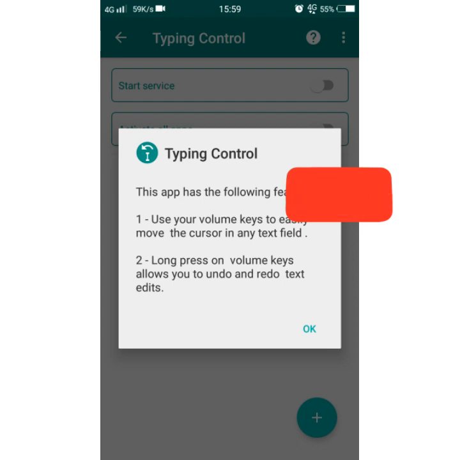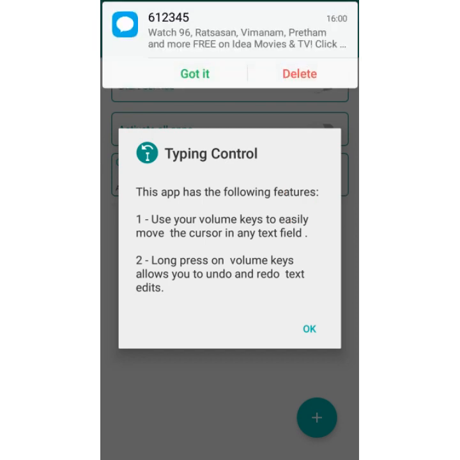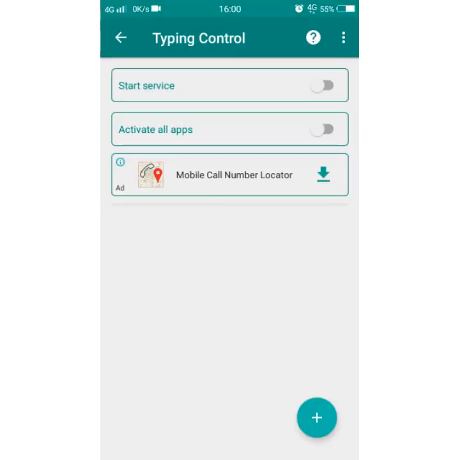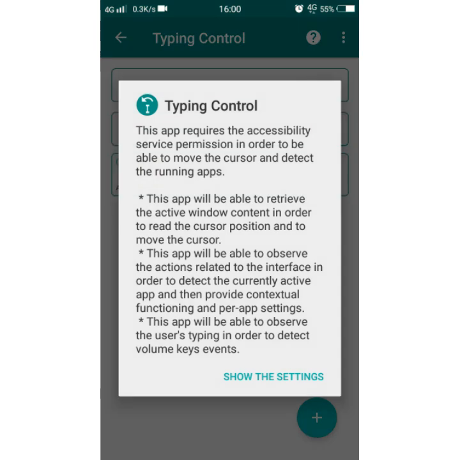and these are some features of this app. You must read it. Use your volume keys to easily move the cursor in any text field. Volume keys allow you to undo and redo text edits by long press. So you must read these features and tap on OK, and you need to start the service,